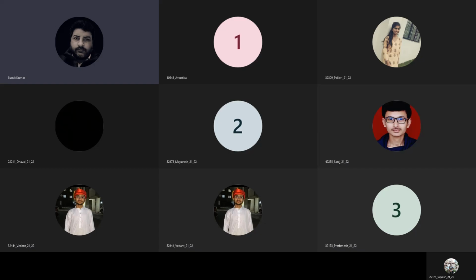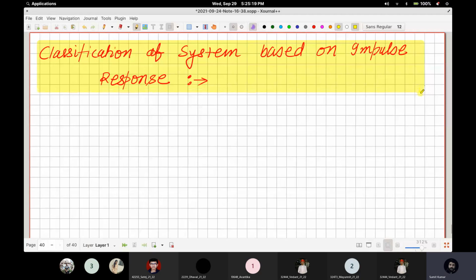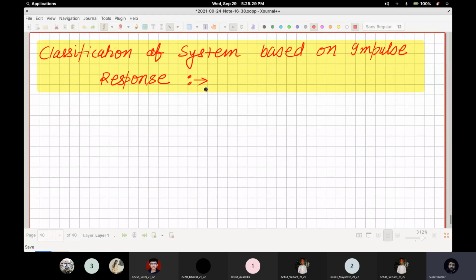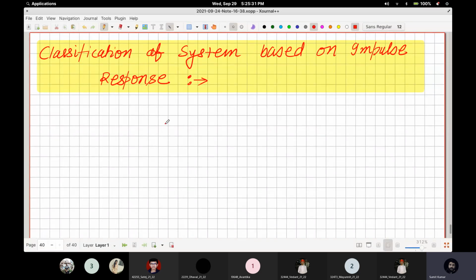To do the classification of systems based on impulse response. If the impulse response of a system is given, generally we are going to classify the system, and this system belongs to a special category, that is LTI.